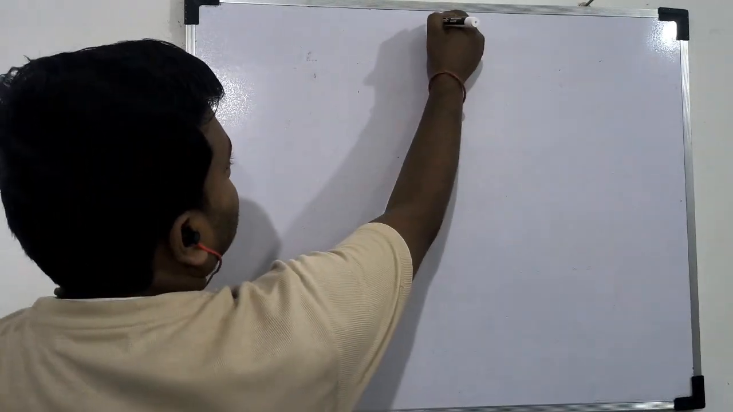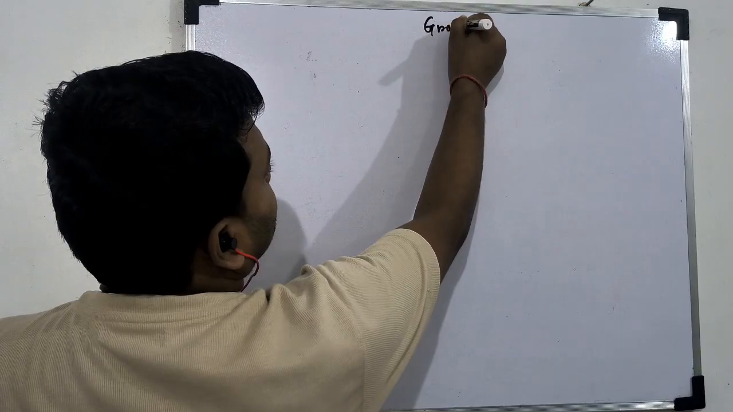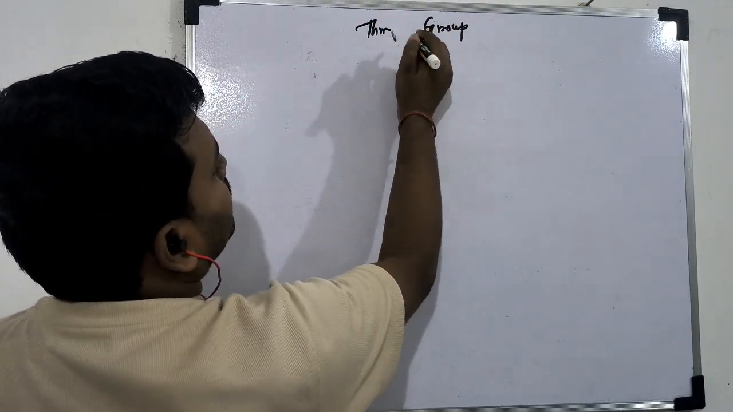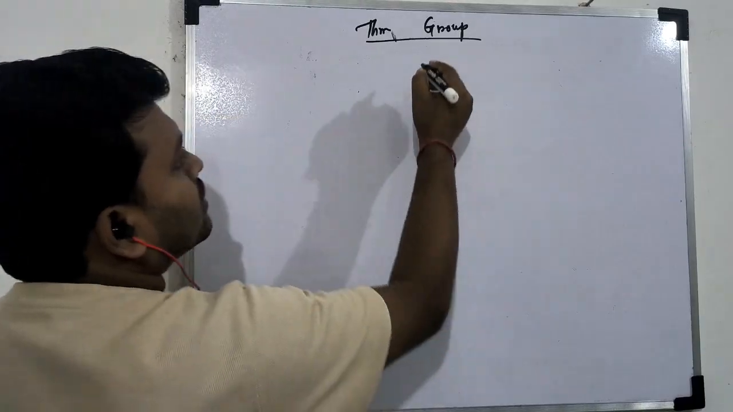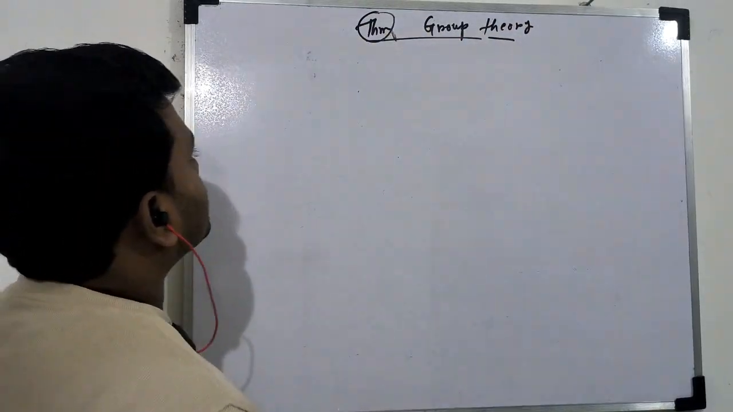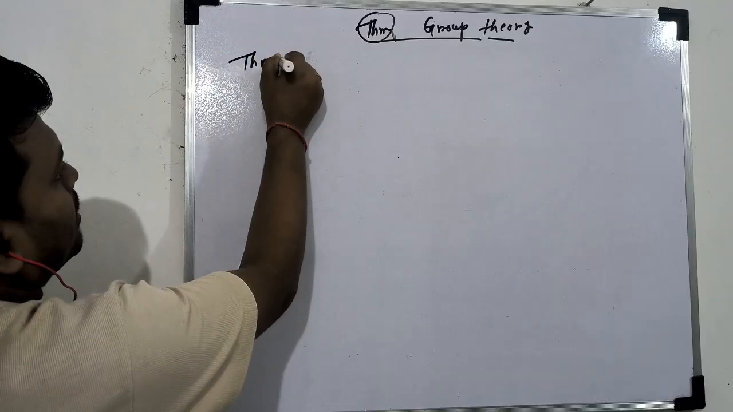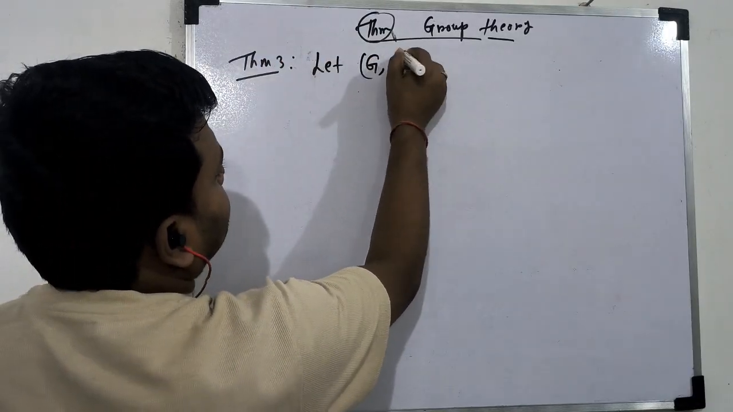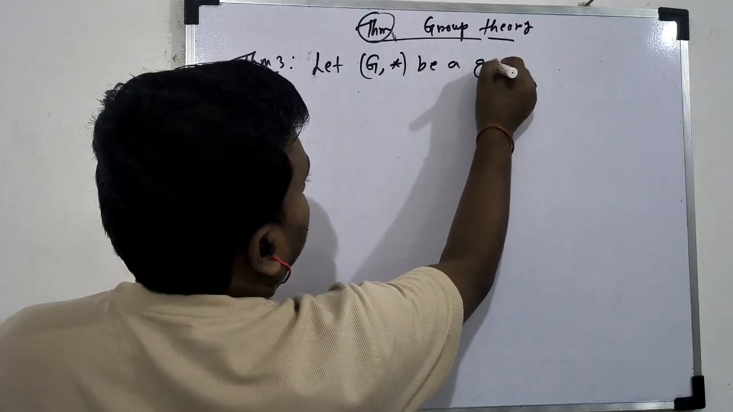So today I will discuss some theorem from group theory. Okay, so this is theorem number 3. Let G star be a group.